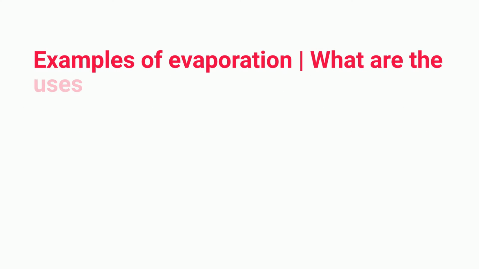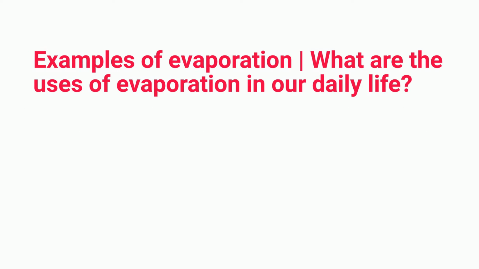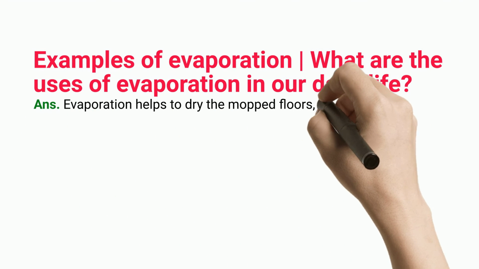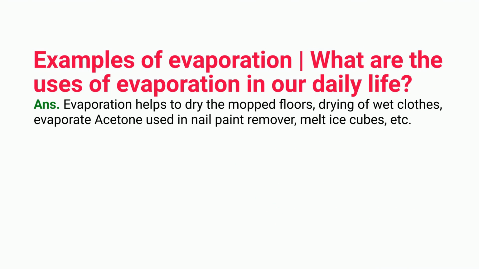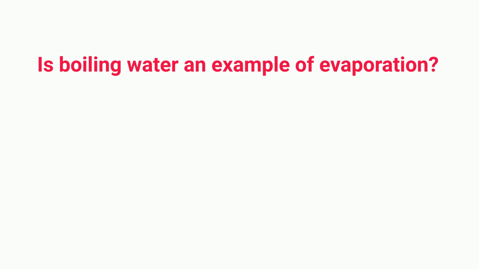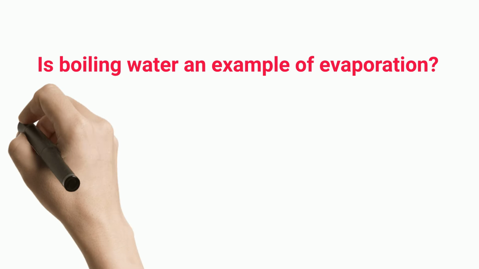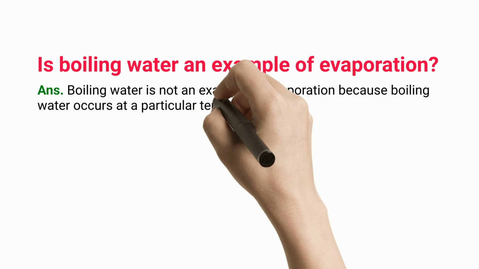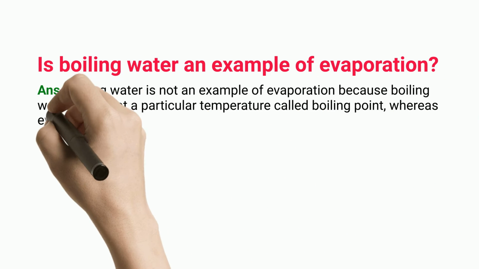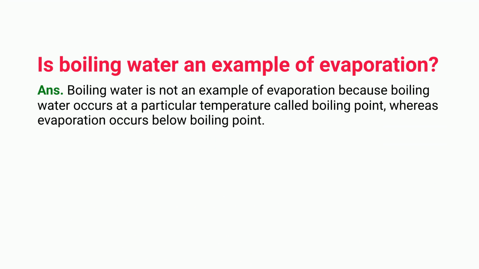Examples of evaporation. What are the uses of evaporation in our daily life? Evaporation helps to dry mopped floors, dry wet clothes, evaporate acetone used in nail paint remover, melt ice cubes, etc. Is boiling water an example of evaporation? Boiling water is not an example of evaporation because boiling occurs at a particular temperature called the boiling point, whereas evaporation occurs below the boiling point.